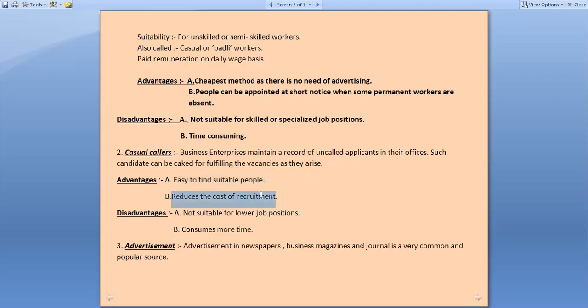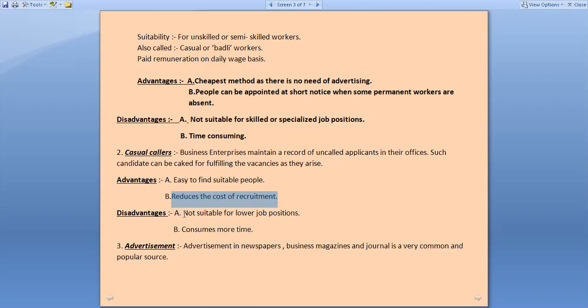It reduces the cost of recruitment as you don't need to spend money on advertisement, or on any placement agency, or give any commission to some management consultants. You are already having the applications. You don't need to spend any amount of money. You just need to call them. So it is a very economic source of recruitment. It reduces the cost of recruitment.